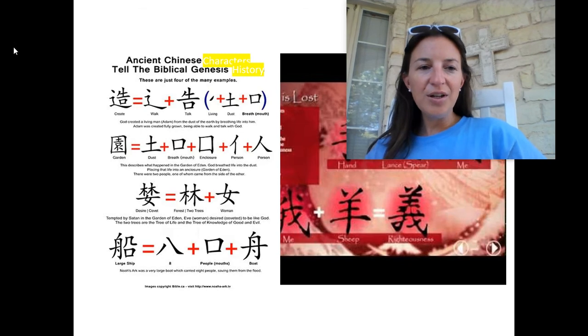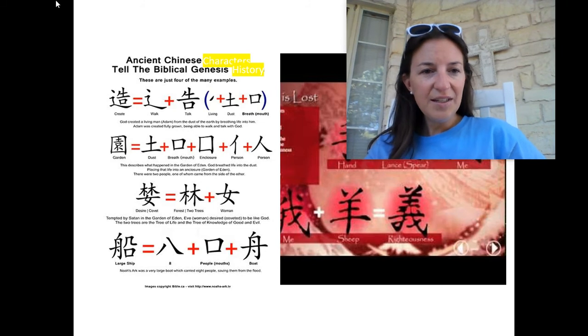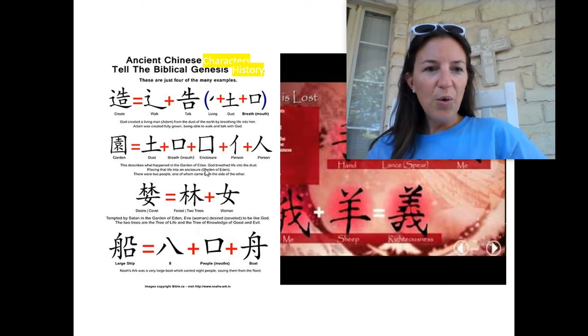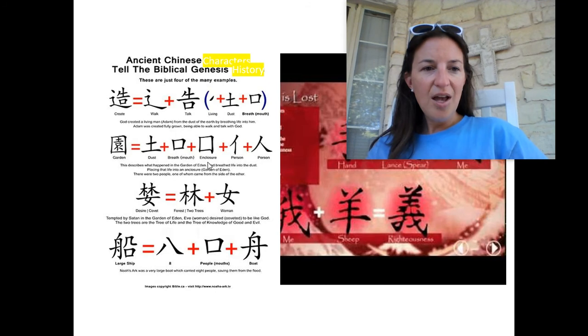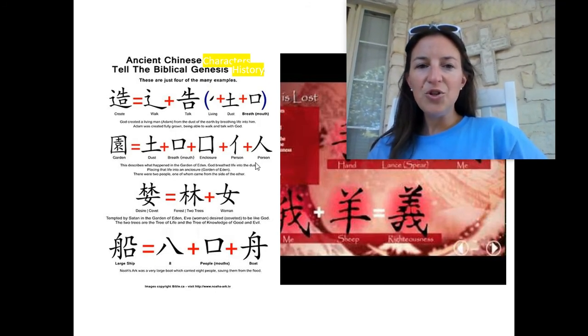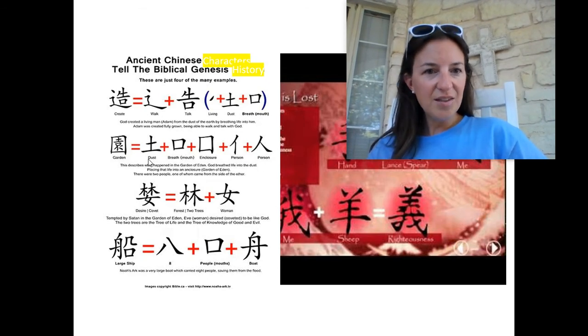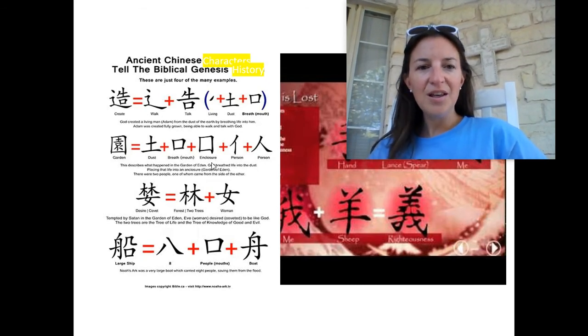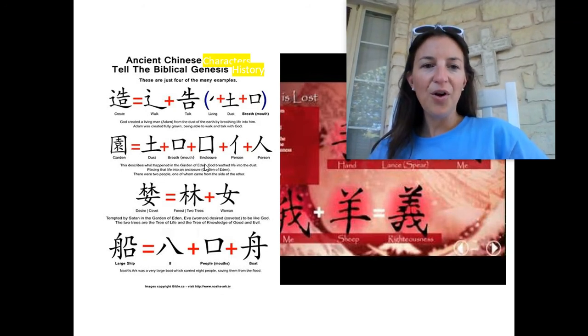Okay, look at your symbol for garden that you wrote in your notes. Well, in the Chinese symbol, I'm not seeing flower or path. I do see enclosure. I don't know if you included the word for people with your garden, but in the Chinese symbol, 2 persons are included. We have dust again, breath, mouth, that must be important, enclosure, person, and person, 2 people. Well, God formed man from the dust of the earth and breathed life into him. The garden was a specific place, the Garden of Eden, and there were 2 people there, Adam and Eve.